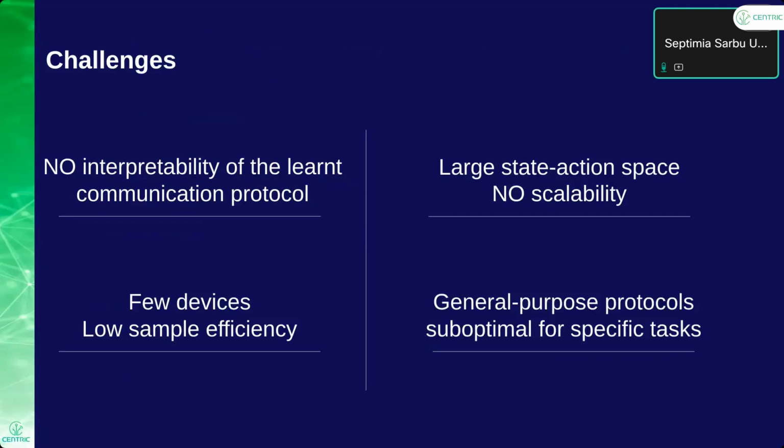Another issue that we want to exploit for gains is that general purpose protocols work very well in specific scenarios defined in the beginning. For example, the contention-free protocol works very well for homogeneous networks, but when we have, for example, a 6G use case or a specific task, a specific KPI we want to solve, they may be suboptimal because they don't exploit the specific features of that application.